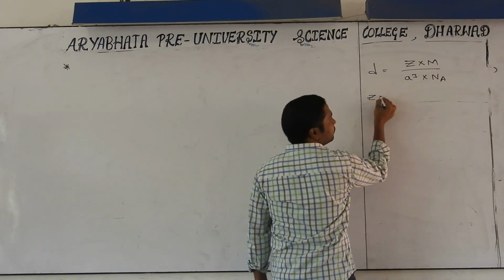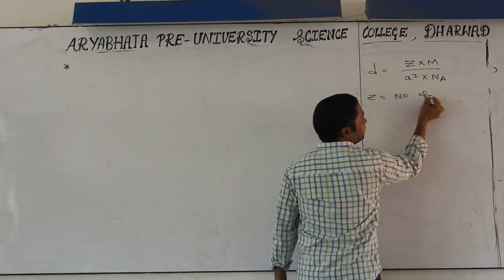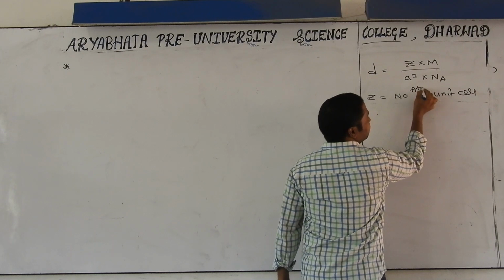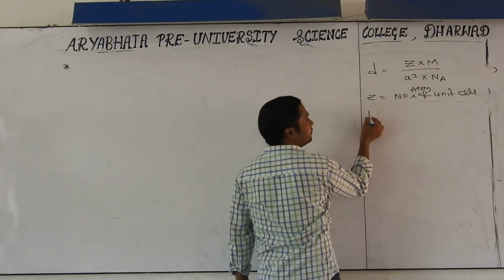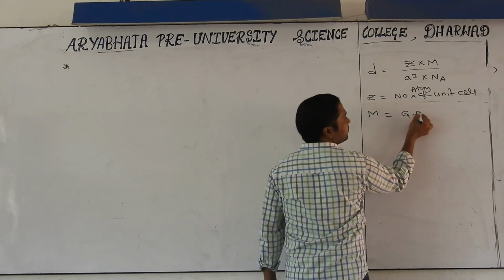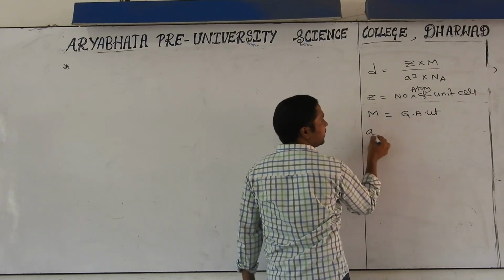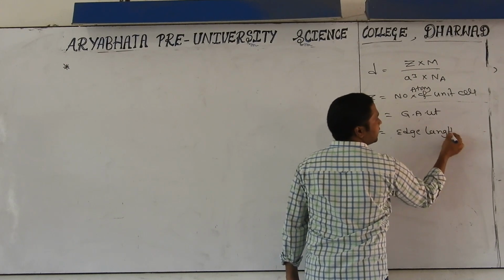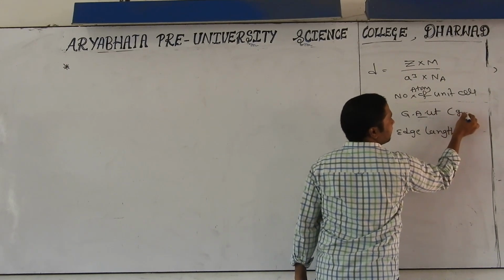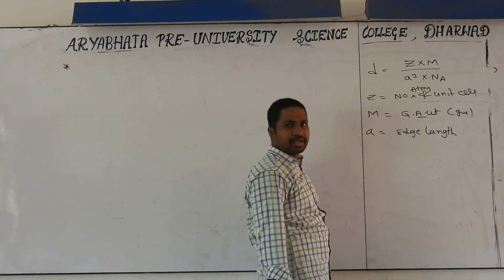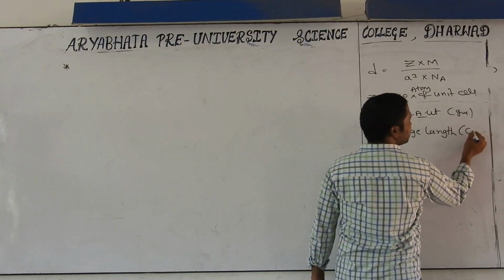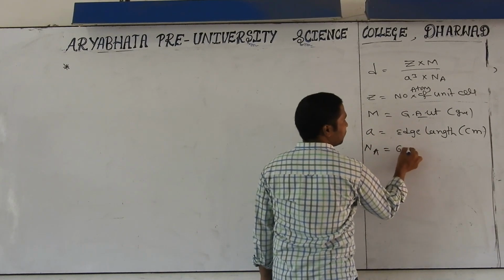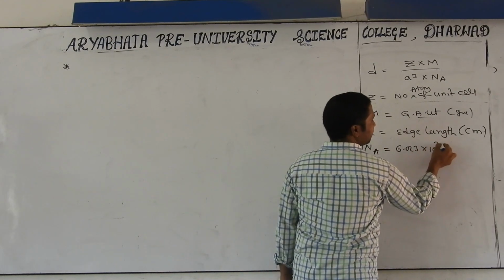Z is equal to the number of atoms in the unit cell. Yes or no? Number of atoms in a unit cell. And what is the meaning of M? Gram atomic weight. A means what? Edge length. Generally atomic weight is taken in grams, and CGS units have to be taken for length. What are the CGS units? Centimeters. And what is the Na? Avogadro number, which means 6.023 into 10 to the power of 23.